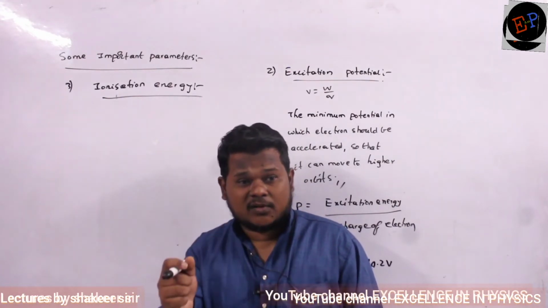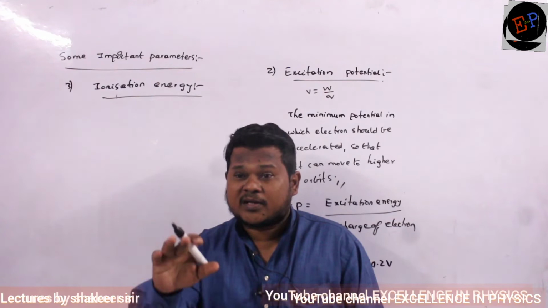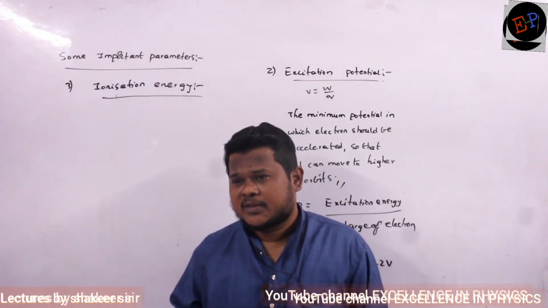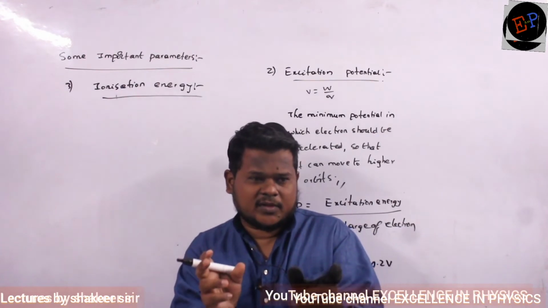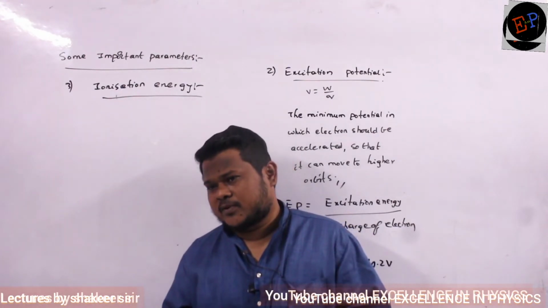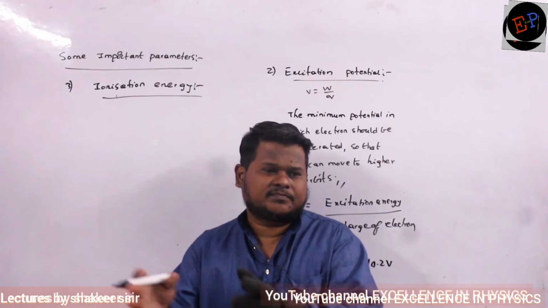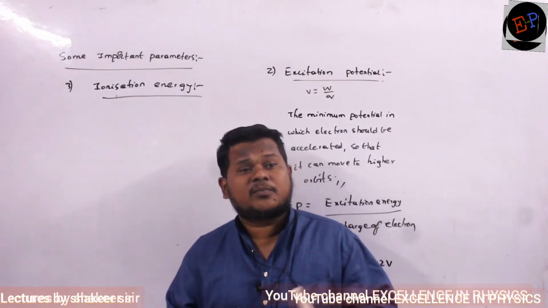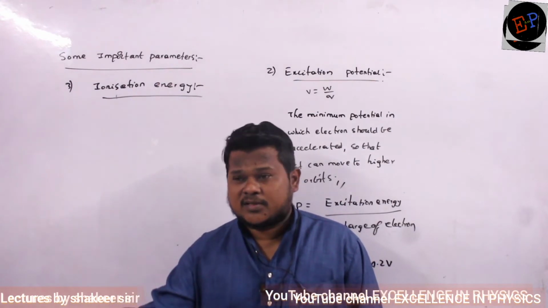So if you remove an electron, the number of positive charges becomes greater than the number of negative charges. In a neutral atom, what happens? Protons and electrons are equal in number, no? For example, take neon: 10 protons will be there, 10 electrons also will be there. But if you remove one electron, what will happen? 10 protons are there, only 9 electrons are there.